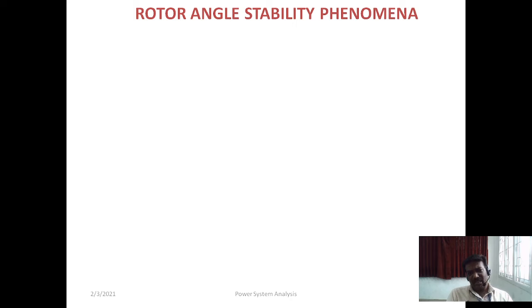So this rotating magnetic field will cut the conductors in the stator, and the conductors are at a 120 degree phase difference, and that flux will create another EMF in the stator conductor, which generates a three-phase supply. This we already studied in machines, so I don't want to repeat it. I only want to recollect the topics we have studied in machines, right? So this is the basic principle of an alternator.